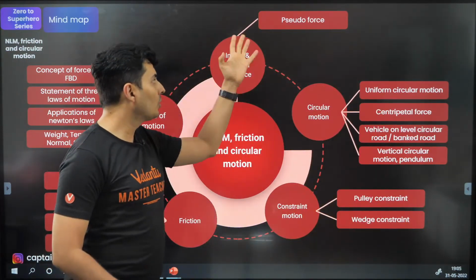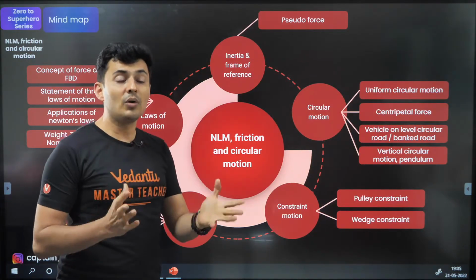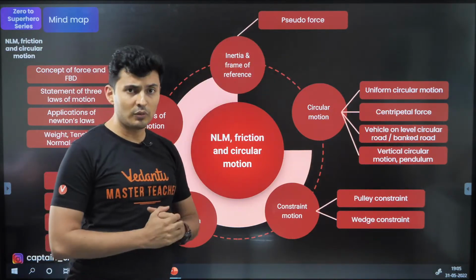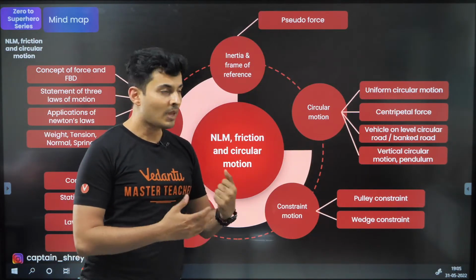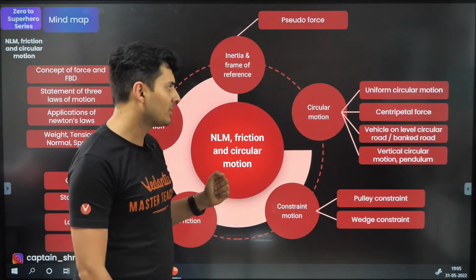And when you go to inertial and non-inertial frames, you should know what is inertial, what is non-inertial, and how Newton's laws are not valid in a non-inertial frame. The concept of pseudo force is also very important. And lift frame of reference is a standard set of problems that you get there.